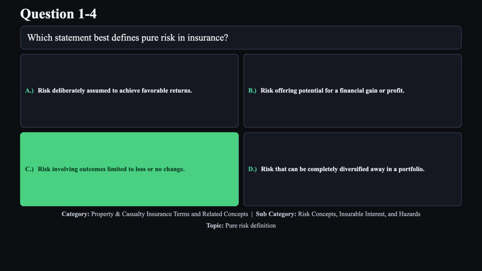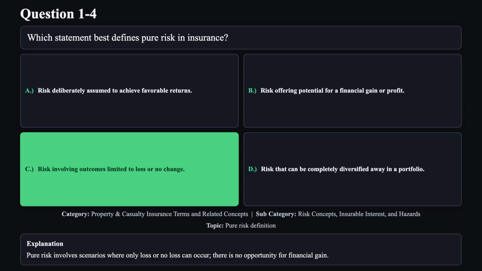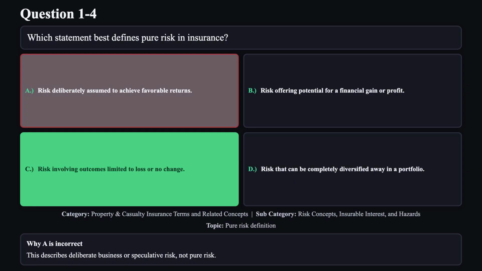The correct answer is C. Pure risk involves scenarios where only loss or no loss can occur. There's no opportunity for financial gain. Reason A is not correct. This describes deliberate business or speculative risk, not pure risk.